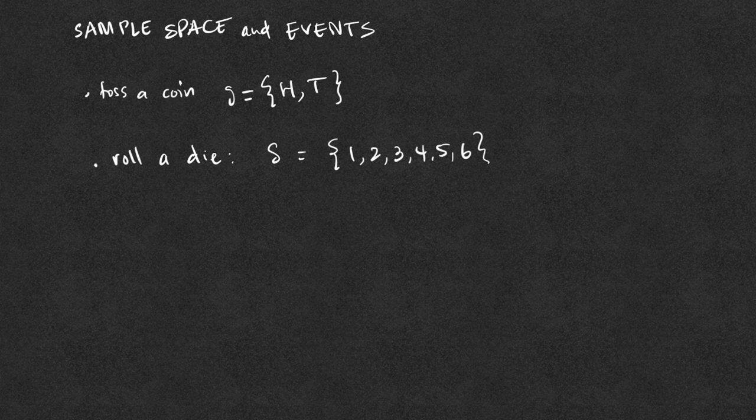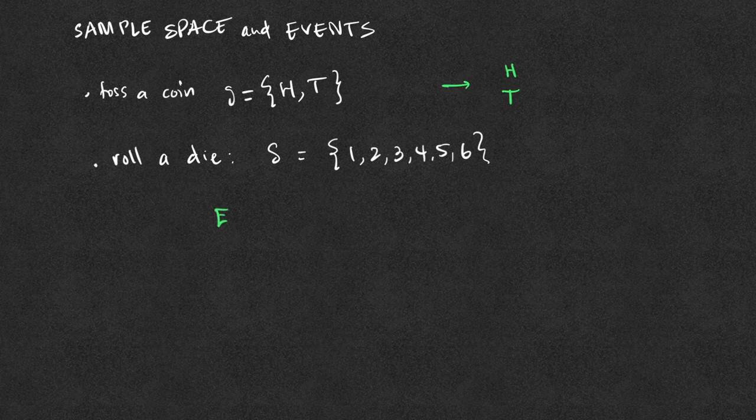A simple event is an event or an outcome that cannot be broken down further. So for example, in the case of tossing a coin, getting a head itself is an event. Getting a tail is an event. Getting a head or a tail is a simple event because we cannot break it down further. We cannot get a simpler outcome than this. Either it's going to be a head or a tail. Getting a 1, 2, 3, 4, 5, or 6 is a simple event.